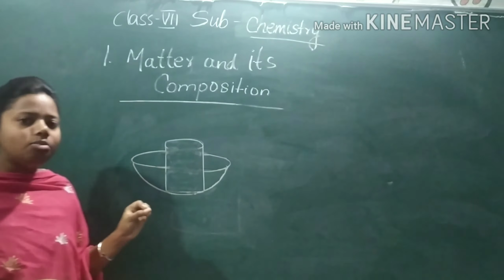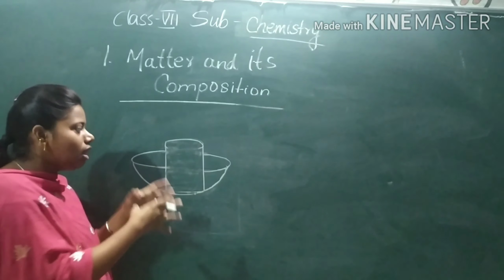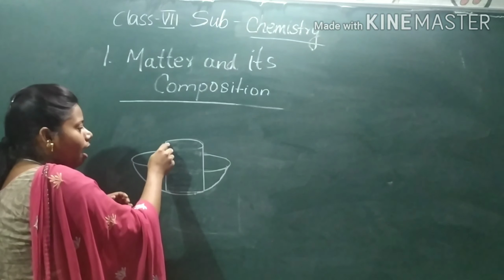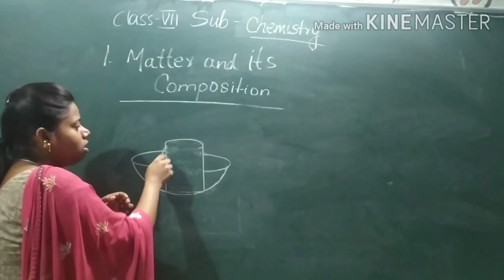Then you will see that as soon as these iron nails go inside the beaker containing water, they will occupy some space. Why? Because it has mass. It has mass, that is why it is occupying some space. And you will see that the iron nails will displace some water and the water will start flowing out from the beaker. Now, whatever water you collect in the big bowl, you will weigh the bowl with the water, and again you will weigh the empty bowl also.